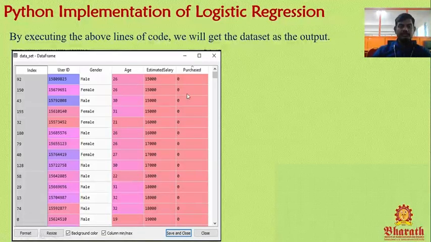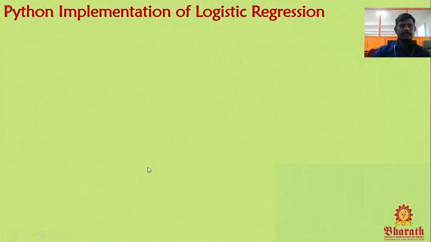Here age and salary act as the predictors, that is the x values. Purchased acts as the predicted variable, that means y. So this is an example of a data set. This image represents a data set of user information.